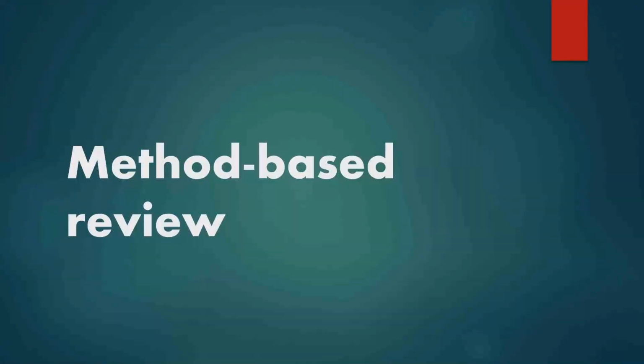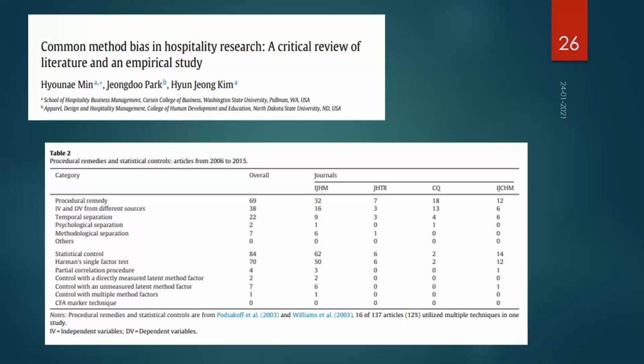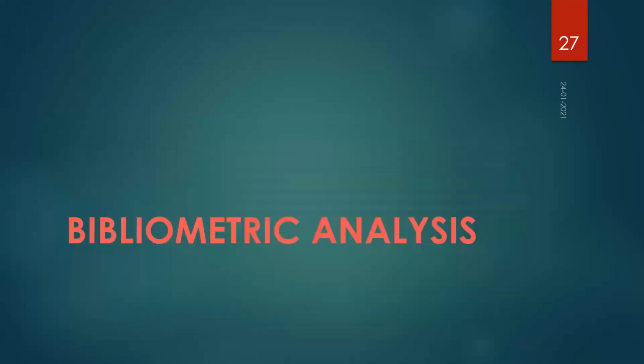Then method-based review. You can even do an SLR on some technique also. Like in this paper, if you can see, common method bias in hospitality research, a critical review of literature and an empirical study. You might have seen Neeraj Kaushik's video on common method bias. So people have taken that particular thing, and they have looked at whatever has been done till now in hospitality research about common method bias, and they have come up with one SLR paper. So these are a few examples of different kinds of SLRs.